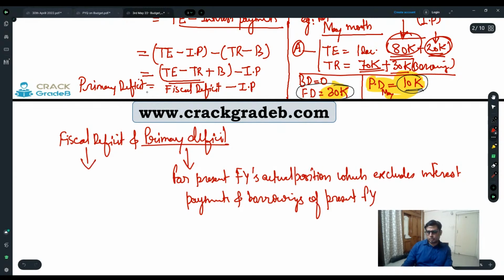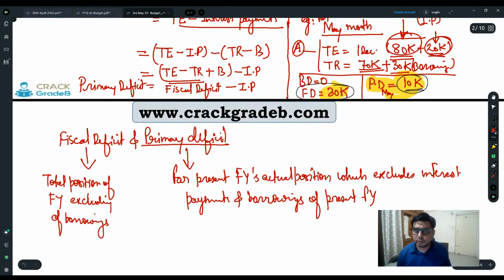Whereas fiscal deficit shows what? Total position of the financial year, excluding of what? Borrowings. Fine.